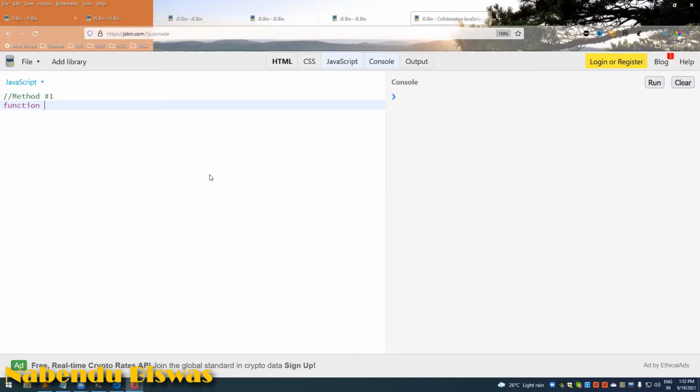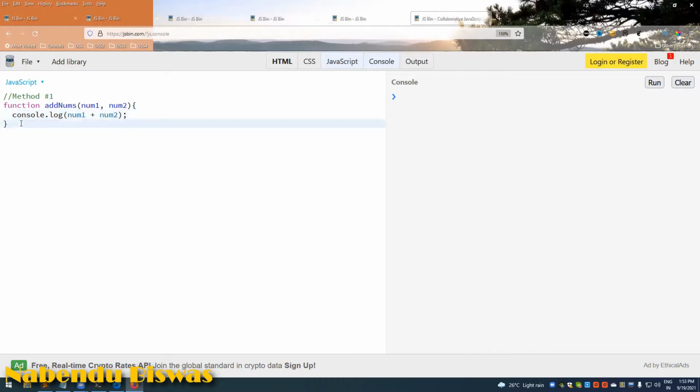function addNums(num1, num2) { console.log(num1 + num2) }. Okay, num1 plus num2.